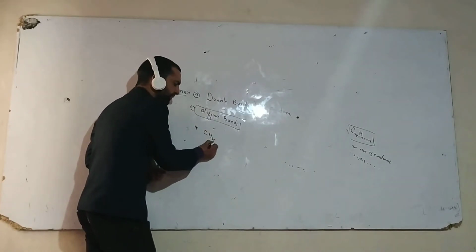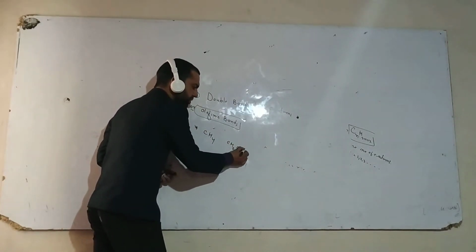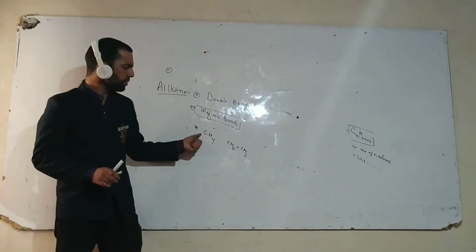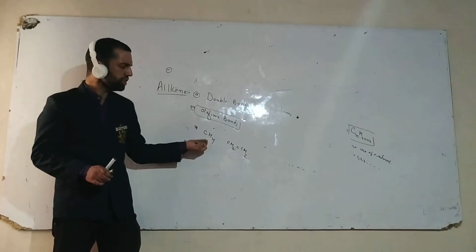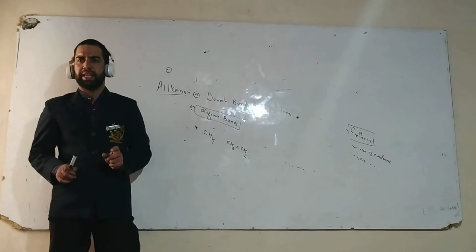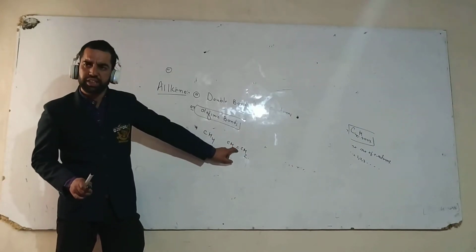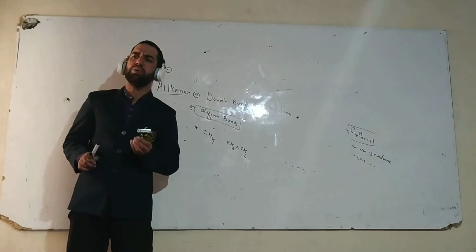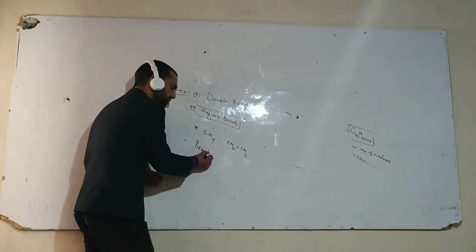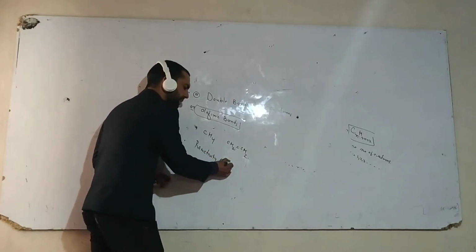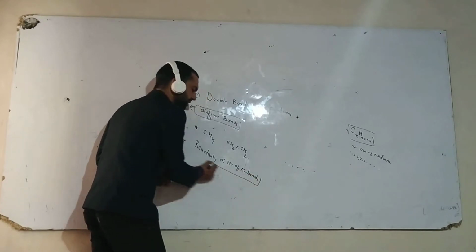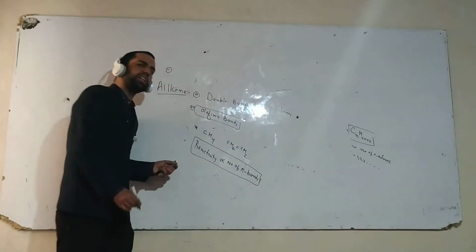For example, CH4 and CH2=CH2. Now the question is, out of ethene and methane, which is more reactive? Reactivity depends upon the double bond. As the number of double bonds increases, reactivity of the compound increases. Reactivity is directly proportional to the number of pi bonds. As the number of pi bonds increases, reactivity increases.